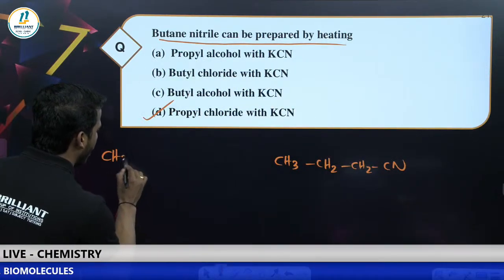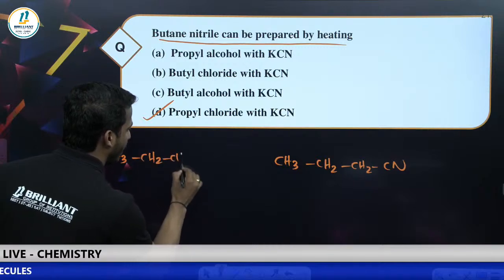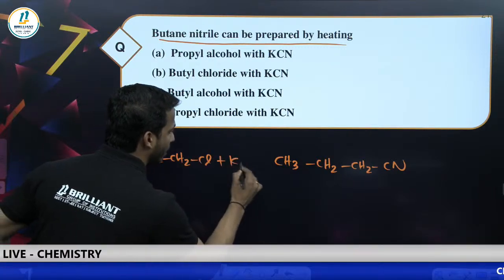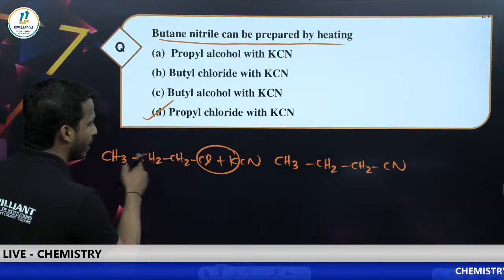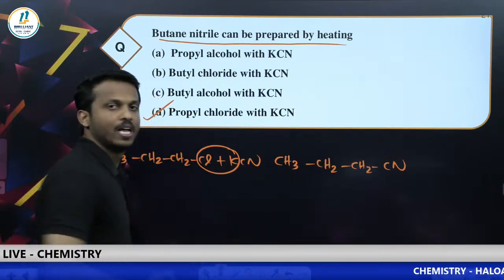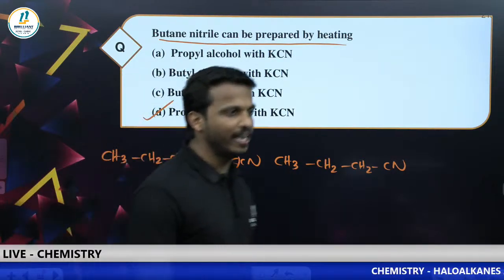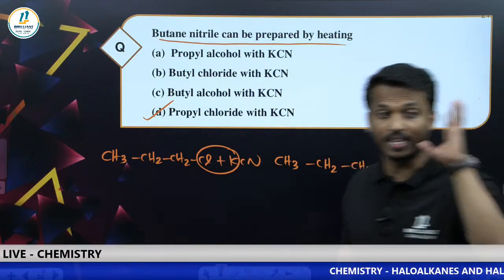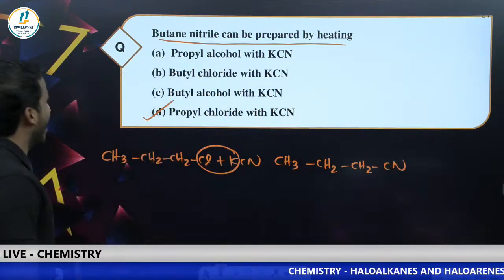What is propyl chloride? CH3CH2CH2Cl. When treated with KCN, KCl goes and you get CH3CH2CH2CN. So the answer is option D. Be very serious, very careful. Okay, dear all, last moment.